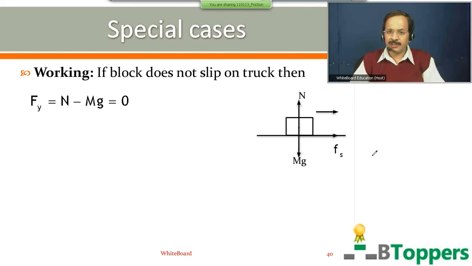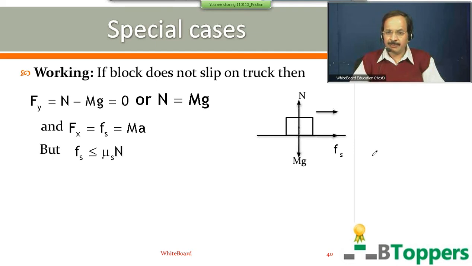Then the y component of the resultant force, Fy, equals N minus mg, that will be 0, or you can write N equals mg. I mean the magnitude of the normal reaction is the same as the magnitude of the weight mg. And the resultant force on the block with respect to the laboratory frame of reference, that means with respect to the stationary observer on the ground, can be written as Fx, the x component of the resultant force, that is equal to Fs. Fs represents the magnitude of static friction on the block by the surface of the truck. From Newton's second law, the resultant force on the block with respect to the stationary observer on the ground is equal to the product of its mass and acceleration. So you can write Fs equals ma.